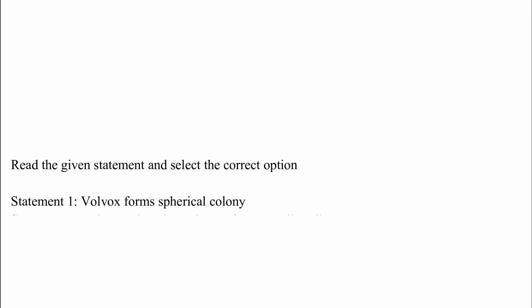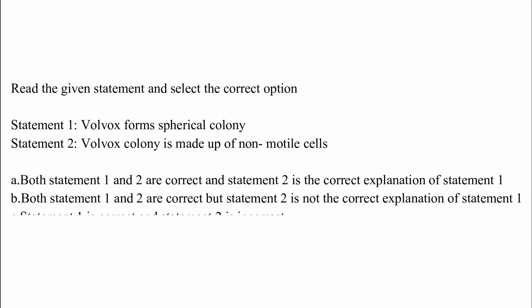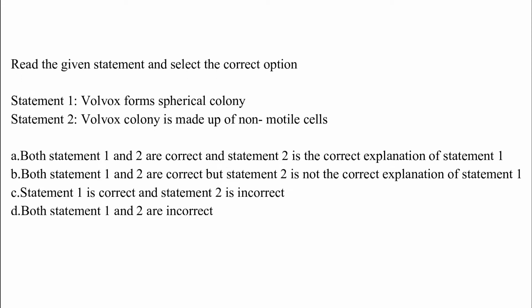Read the given statements and select the correct option. Statement 1: Volvox forms a spherical colony. Statement 2: Volvox colony is made up of non-motile cells. Option A, both statements 1 and 2 are correct and statement 2 is the correct explanation of statement 1.